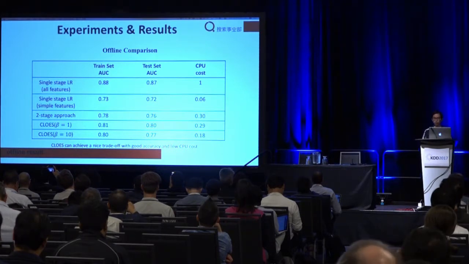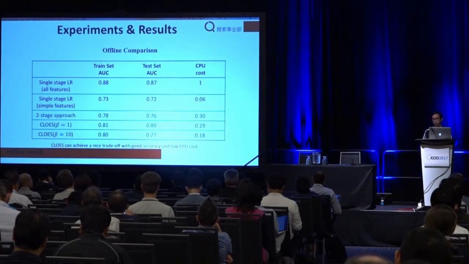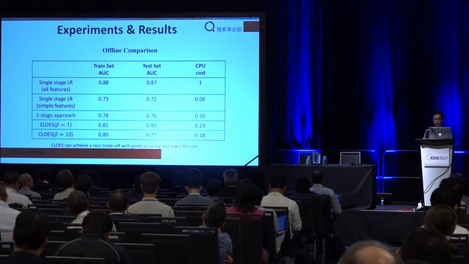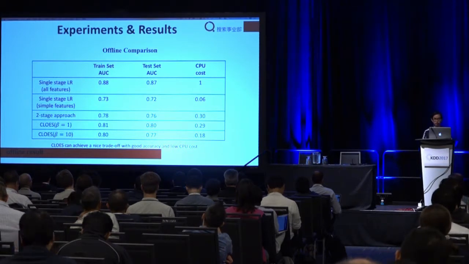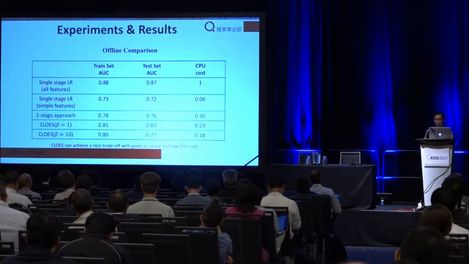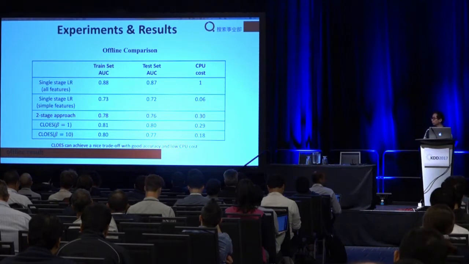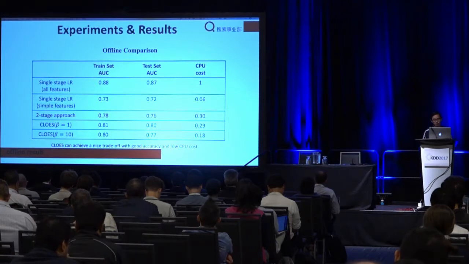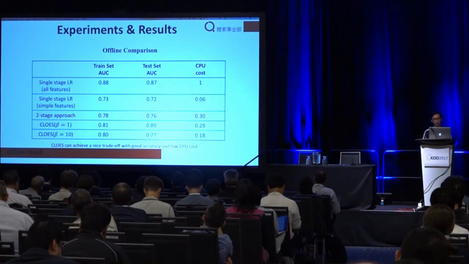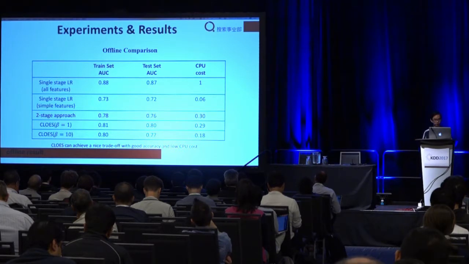Logistic regression with all features got the highest AUC, but it takes too much CPU cost, so we cannot apply it online. And the logistic regression with very cheap features got the lowest AUC, but the CPU cost is only 6% of using all features. The two-stage approach is a previous method we used online, and its AUC is 0.76, in the middle of the above two methods, and the CPU cost is in the middle as well.